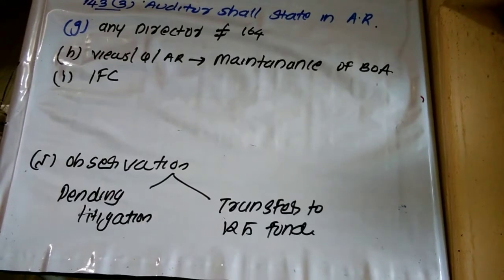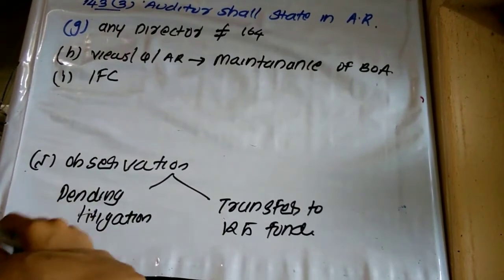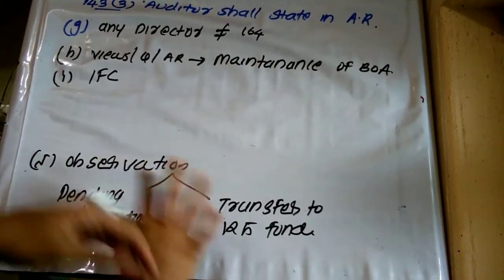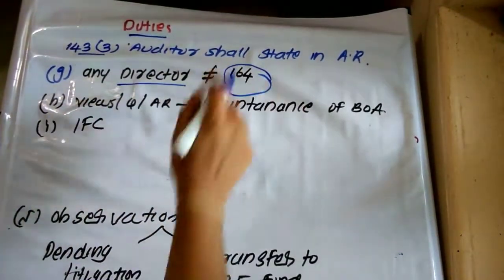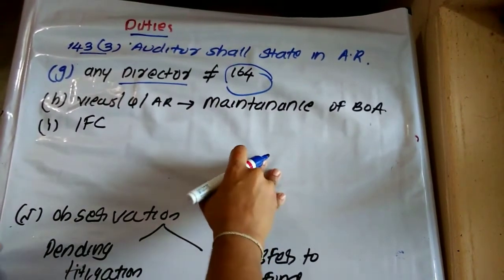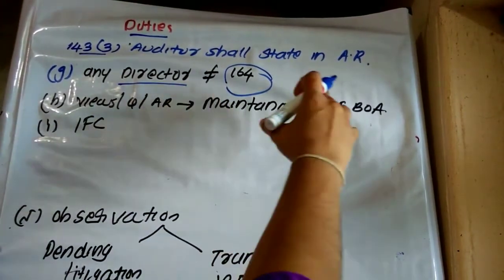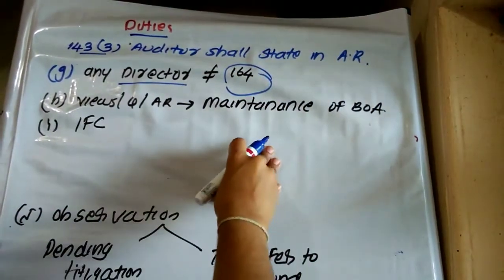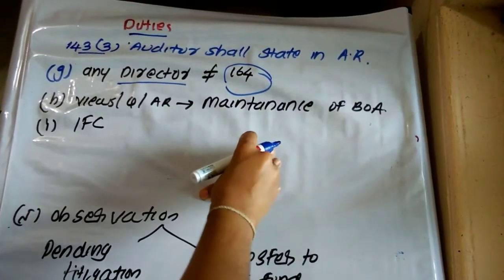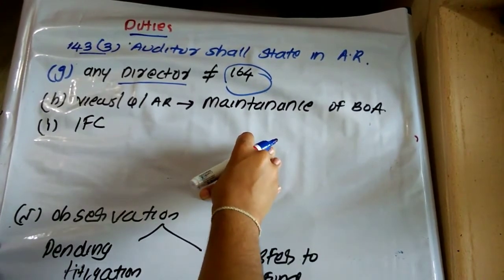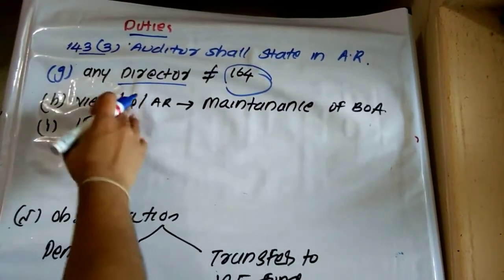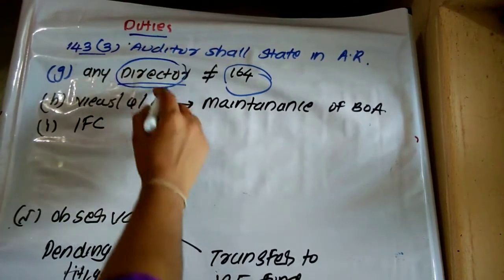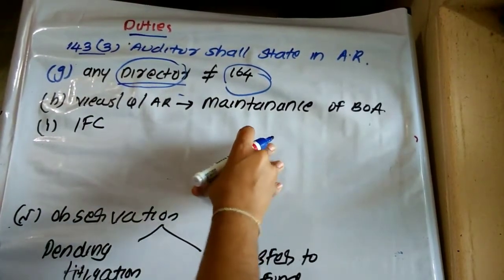Then 143G. As per our Companies Act section 164, this is explaining some disqualifications of a person and who cannot be appointed as a director. Then the auditor has to determine whether any person has been appointed as director in contravention of section 164. In law we are going to discuss the same, but this is our audit, only company audit, so I am not going that much into section 164. There are many things provided with respect to the disqualification of a director, disqualification of a person to be appointed, disqualification on appointment of director. So the auditor has to determine whether any person has been appointed as a director of a company in contravention of section 164 of the Companies Act 2013.